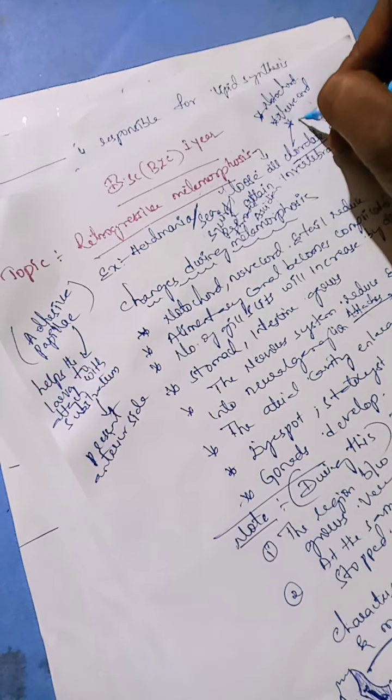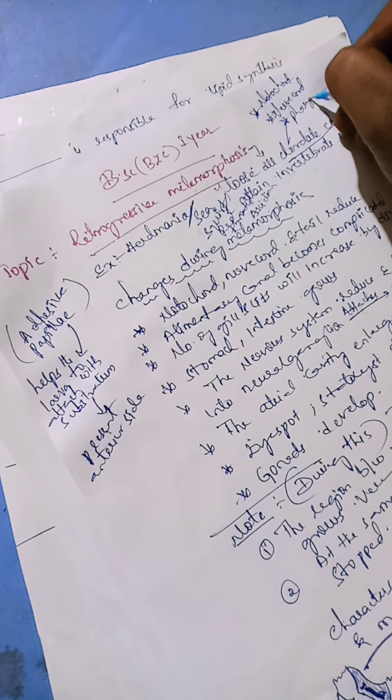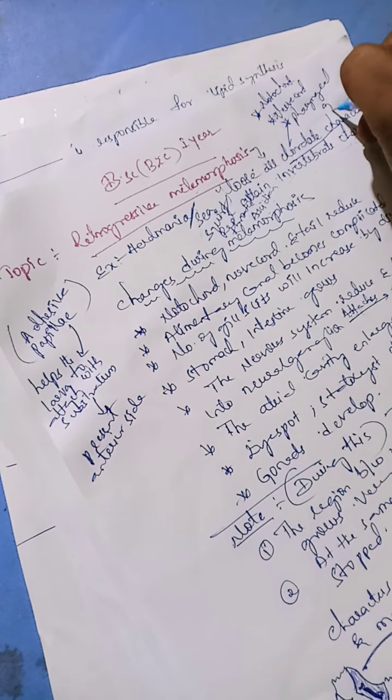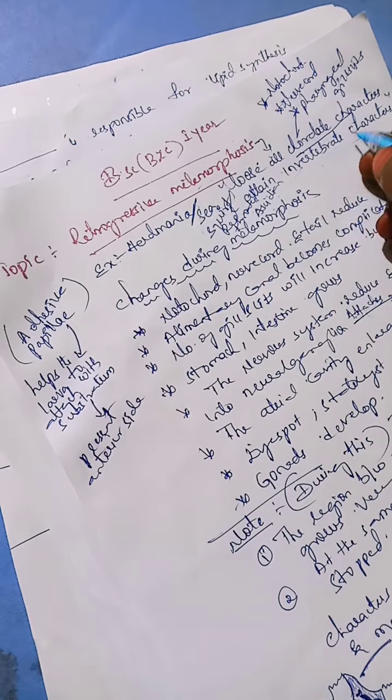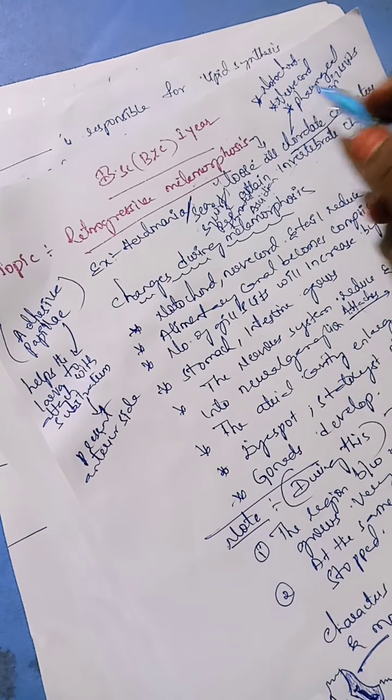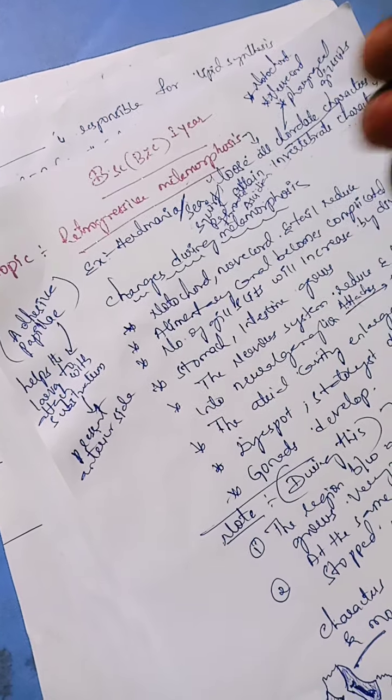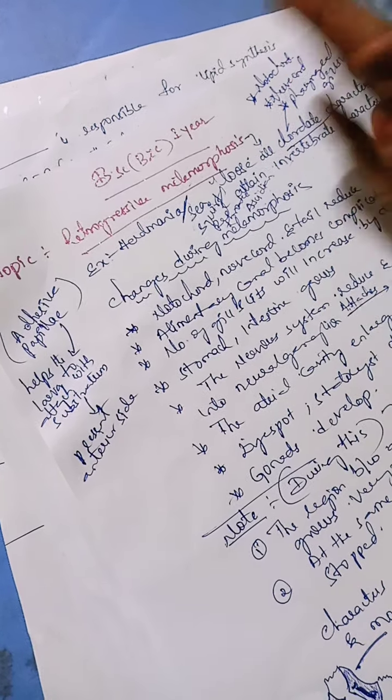And thirdly, pharyngeal gill slits. These three important characters belong to the chordates. These characters will be lost by the larva, which attains the adult stage and becomes like an invertebrate form. If these three important characters are absent, then it belongs to the invertebrates.